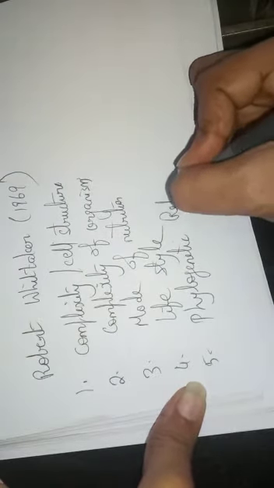Third was the mode of nutrition. Fourth was the lifestyle. And the last one was the phylogenetic relationship. So children, these were the criteria which Robert Whittaker used to classify the living organisms into 5 major kingdoms.